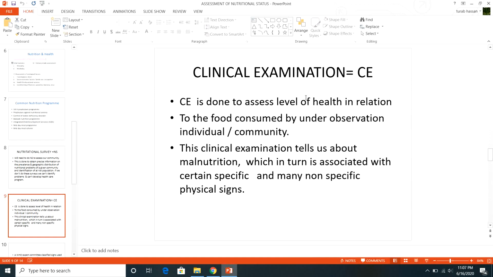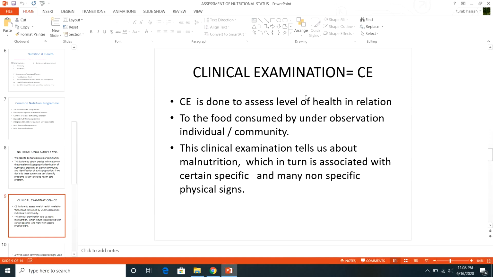So clinical examination just starts when the patient enters, and here, because you are doing a survey in a community and visiting people, you will assess the level of health just by entering their homes. Now, clinical examination is done to assess the level of health in relation to the food consumed, by that individual if you are doing it individually.